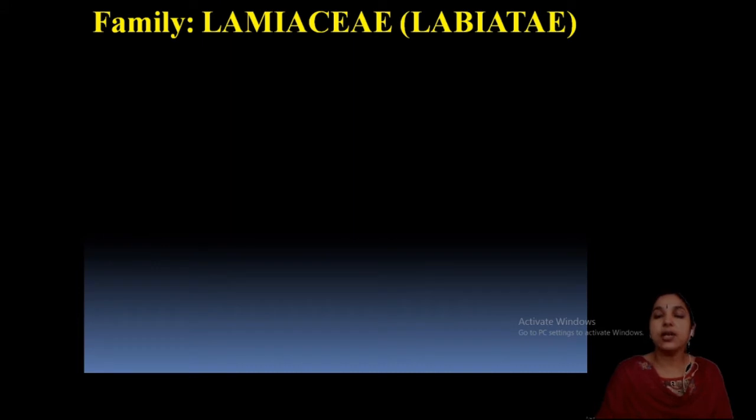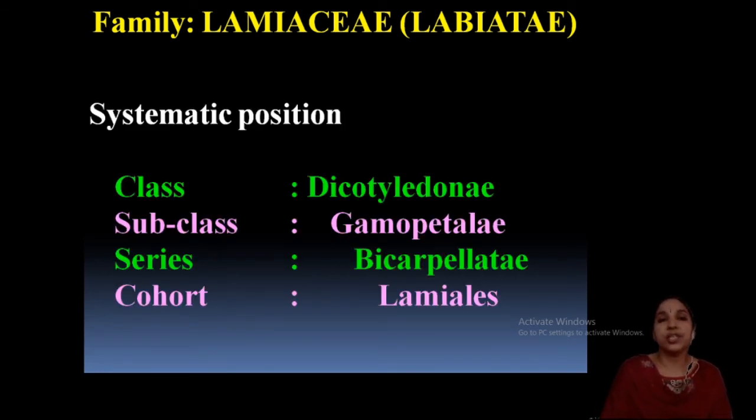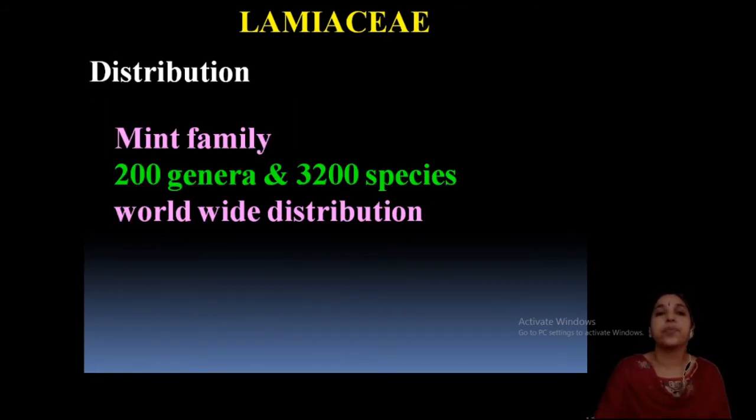Now we are moving on to the family Lamiaceae. It is also known as Labiatae, clear? So, it is known as Lamiaceae or Labiatae. The common plants coming under this family are Tulasi, Ocimum, and also Tumba. The systematic position: it belongs to the class Dicotyledonae and subclass Gamopetalae, because the corolla or petals are fused, the series Bicarpellatae, very important, and the order Lamiales.